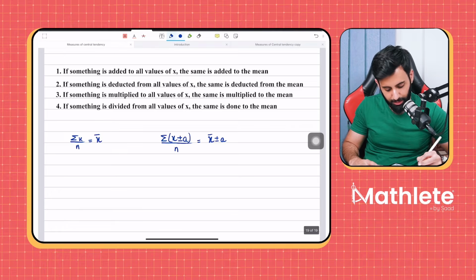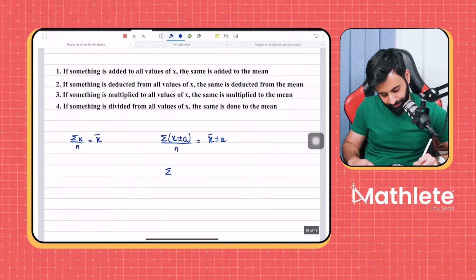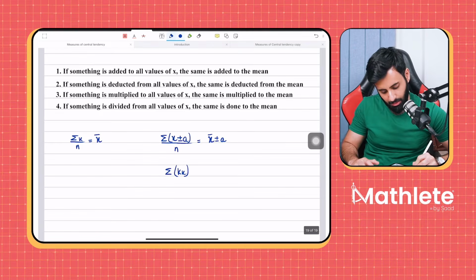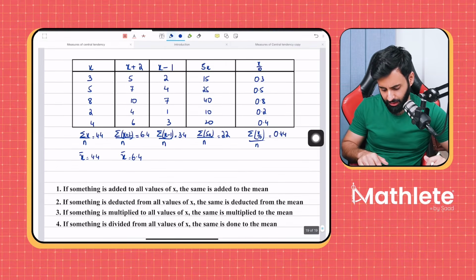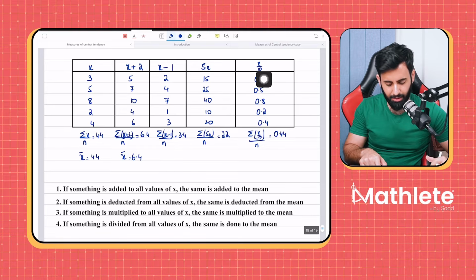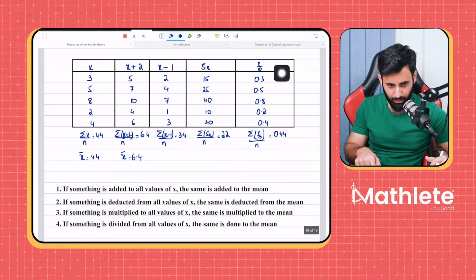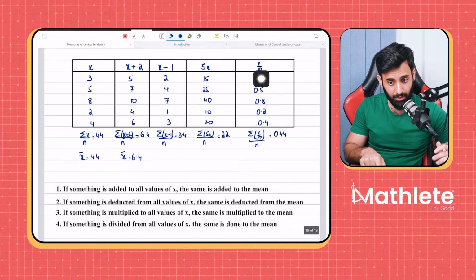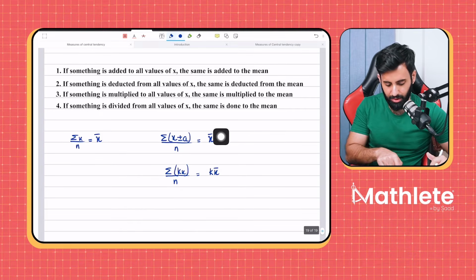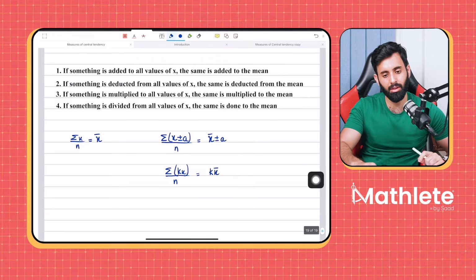A summary of statement number 3 and 4 would be this. If all the values are multiplied or divided by x, then we do the same to the mean. Okay, so you can think of it this way, that here we're multiplying by 5. Here, although we're dividing by 10, we can also say that we're multiplying by 1 upon 10. So if you're multiplying by 5, the same is done to the mean. If you're dividing by 10 or multiplying by 1 upon 10, the same is done to the mean. Okay, so this is a summary of statement number 3 and 4.